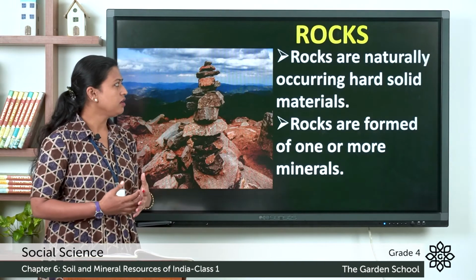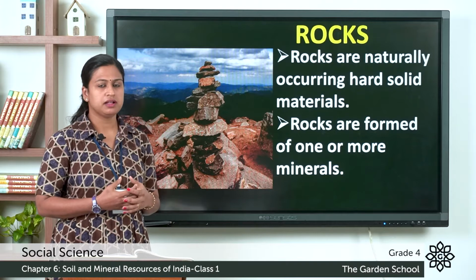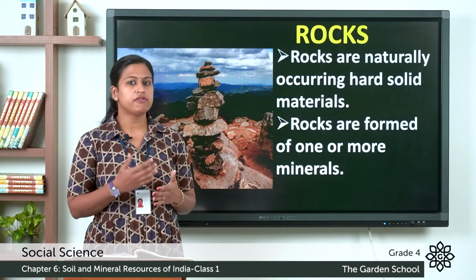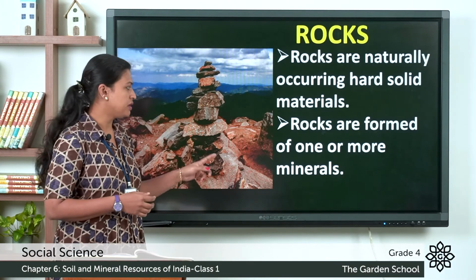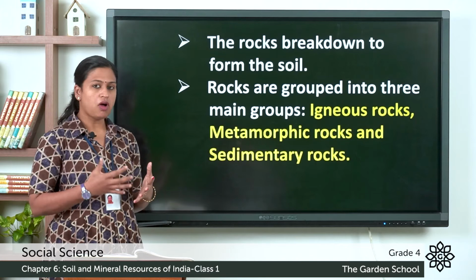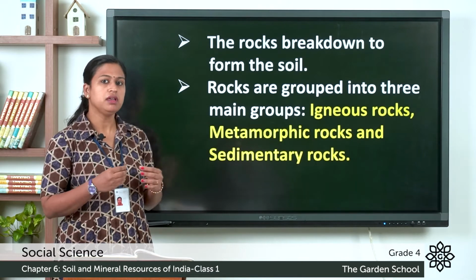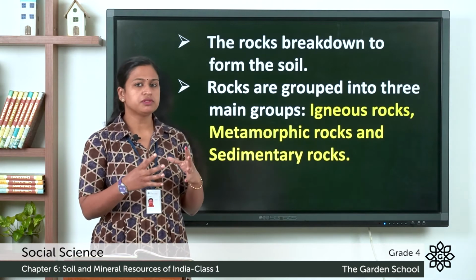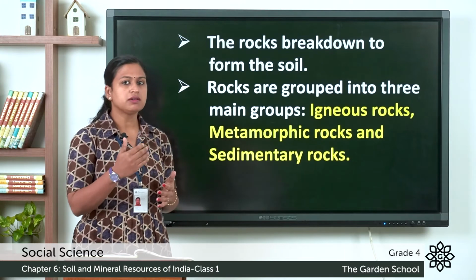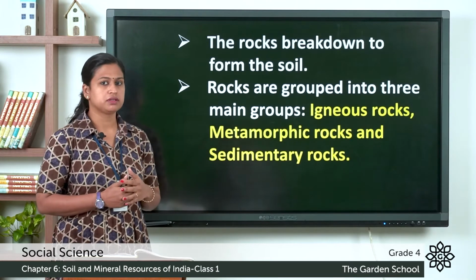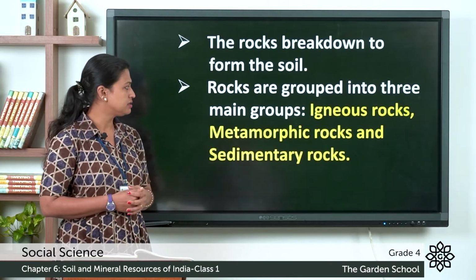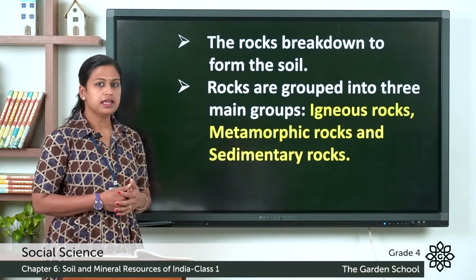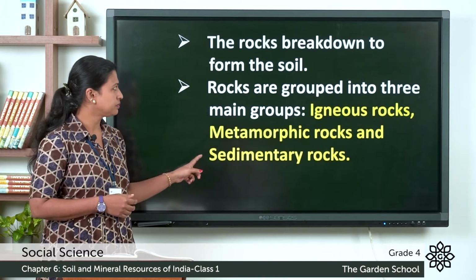Rocks are naturally occurring hard solid materials and they are formed of one or more minerals. The rocks break down to form the soil, and depending on the chemical composition of these rocks, rocks are divided into three groups, that is igneous rocks, metamorphic rocks and sedimentary rocks.